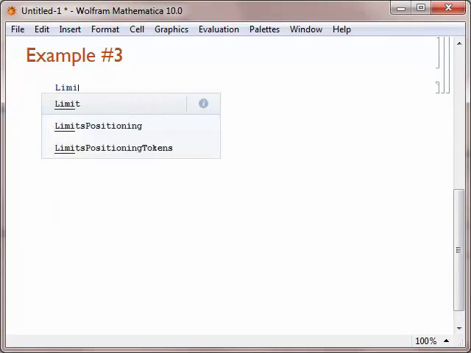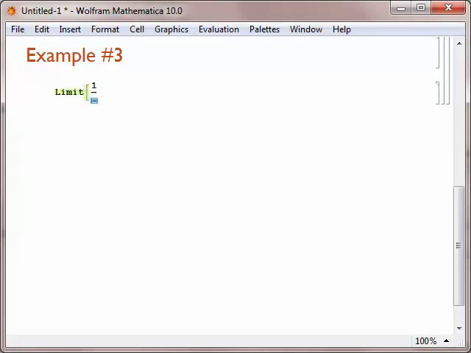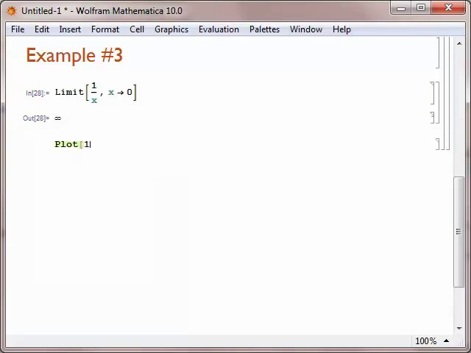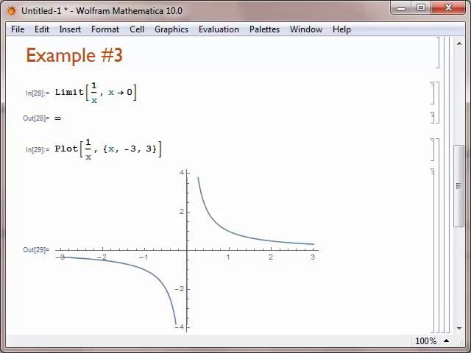For our third example, we're going to look at the limit of 1 over x as x approaches 0. When we do that, we get an answer of infinity. However, that should concern us a little bit, because if we look at the graph of 1 over x, it reminds us that as we approach 0 from the left, we get negative infinity, but as we approach 0 from the right, we get positive infinity.